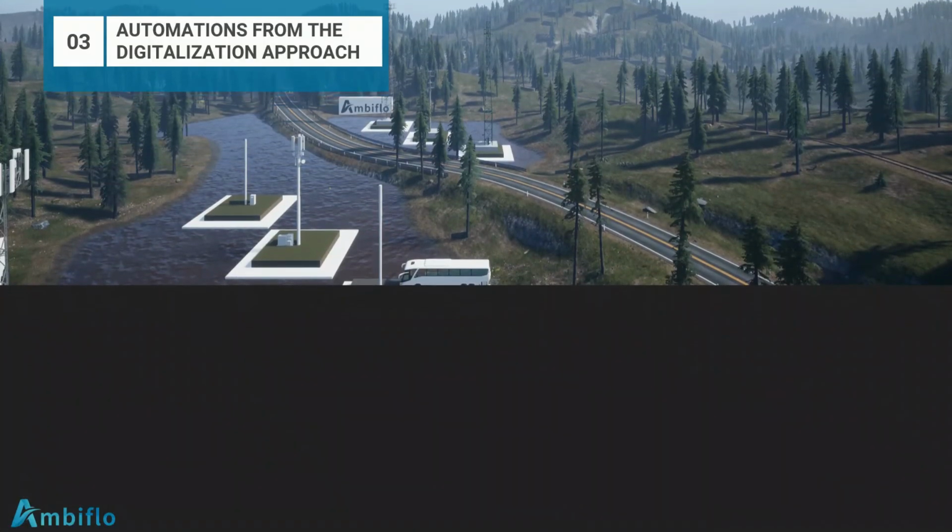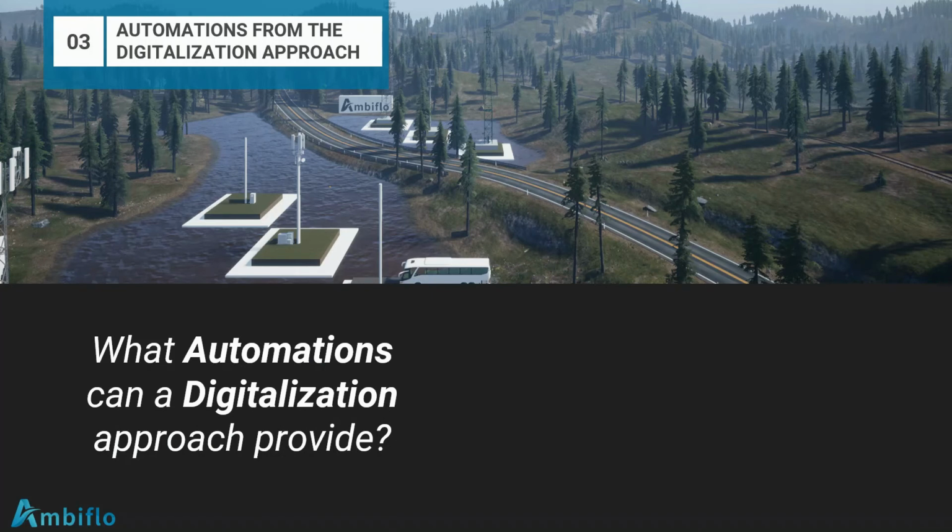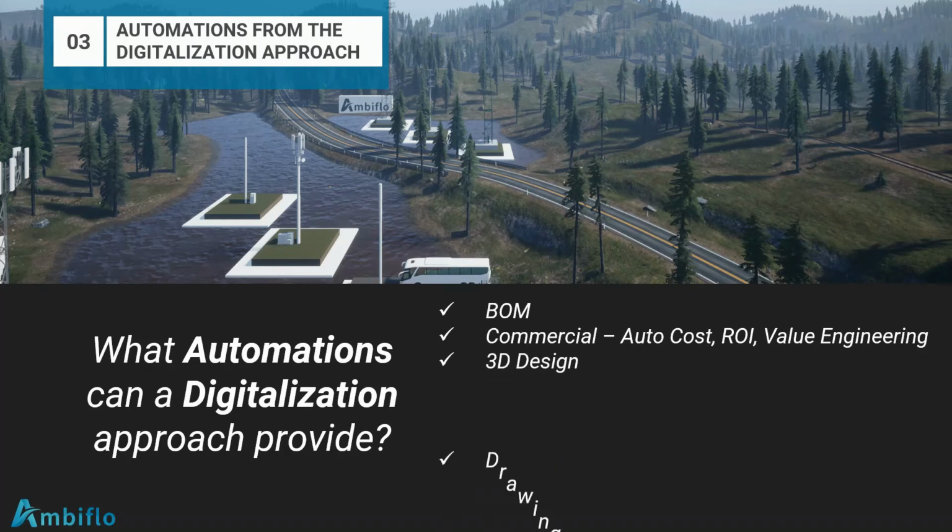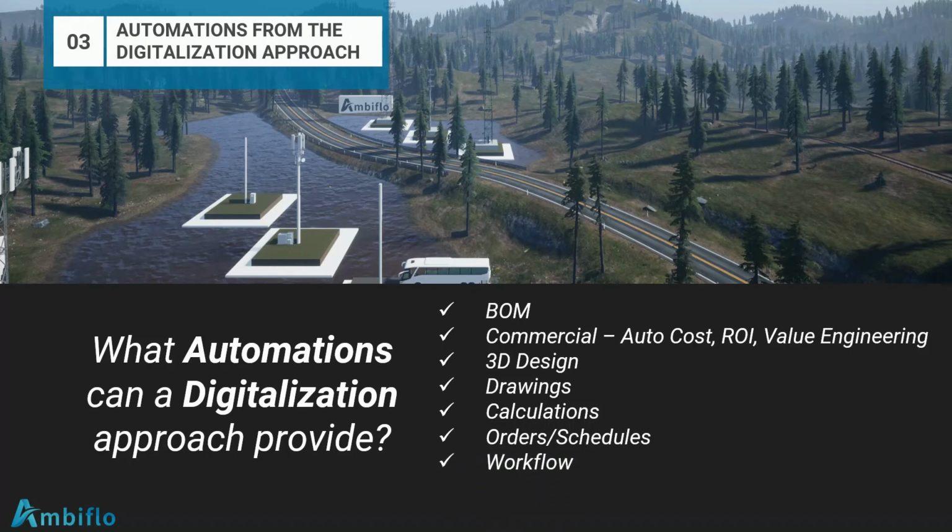So let's look at the amazing automations that are available from this digitalization approach. With digitalization, you've got automations in bills of materials, in other commercials such as automated costings, automated ROI, automated value engineering, automated 3D designs, automated drawings, automated calculations, automated orders, automated scheduling, automated workflow. We've mentioned that many times, workflow, but there are so many other things that you can script on a customer by customer basis. So specific new automations that you want to add, you're in the perfect approach with digitalization.